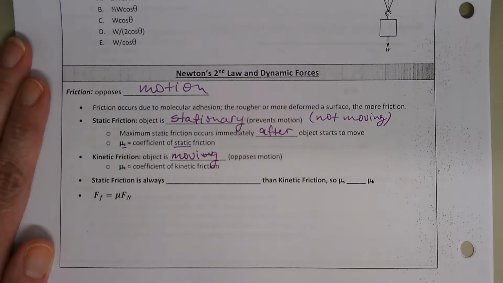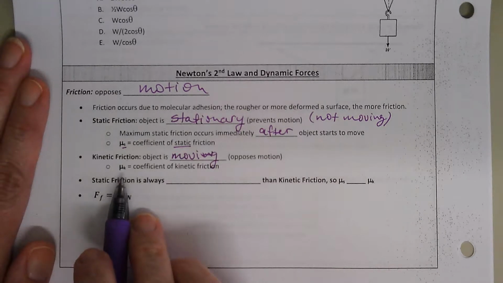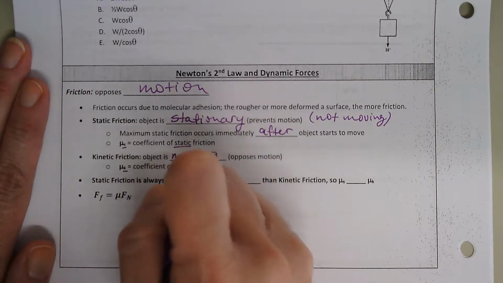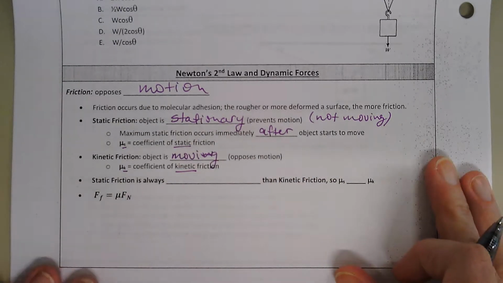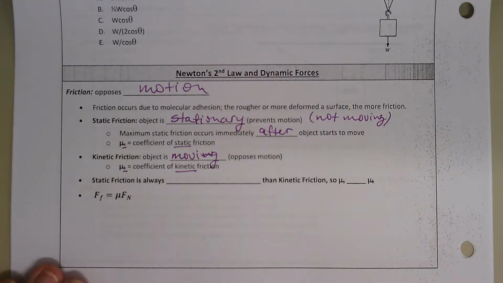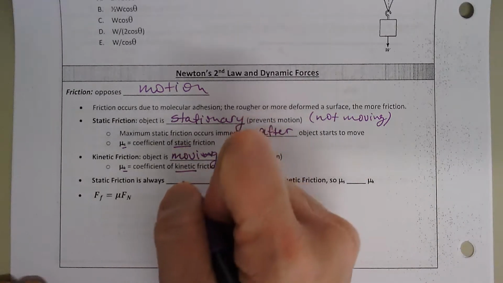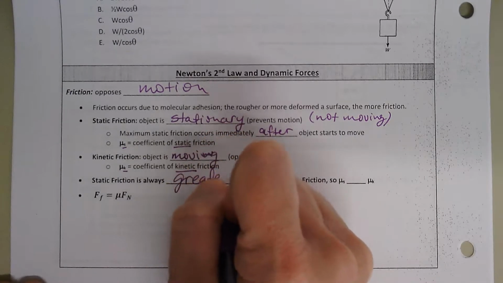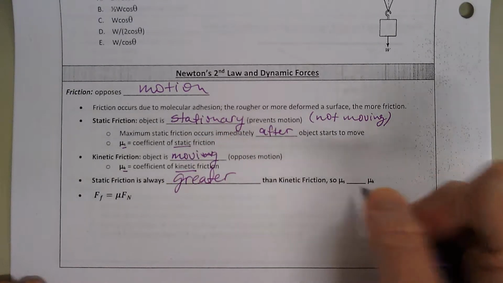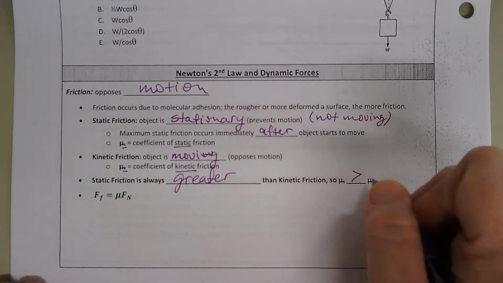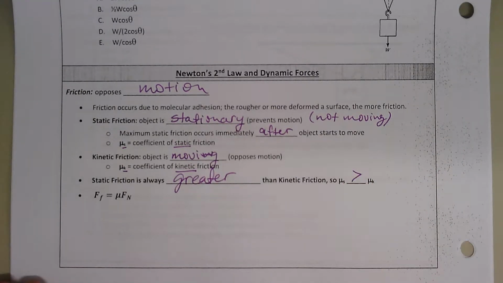The mu k stands for kinetic. Kinetic literally means motion. So if something is moving against a surface that is rough, even a little bit rough, it has a little bit of kinetic friction. Static friction is always greater than kinetic friction. So mu s is always greater than mu k for a surface.